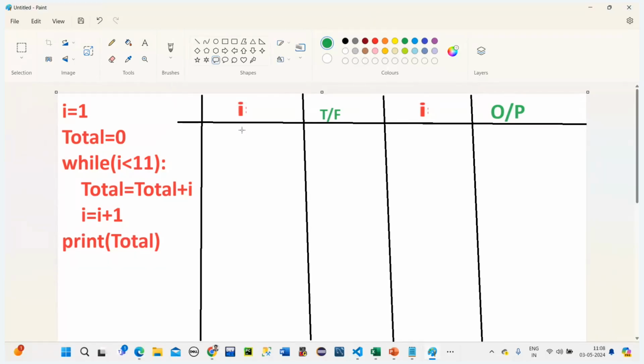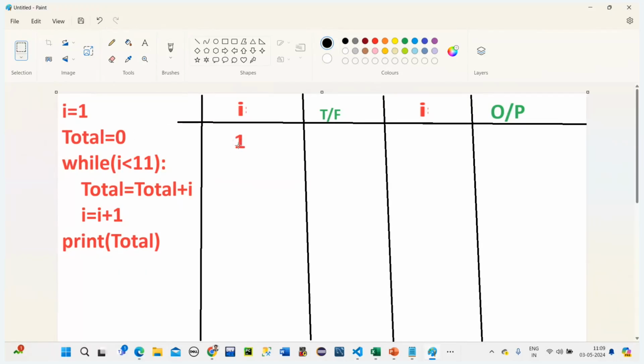Now you tell me, what is the first thing in the I value? What are we keeping first? 1. Yes, exactly. So we are just taking this one. I'm bringing it here. First one is taken.